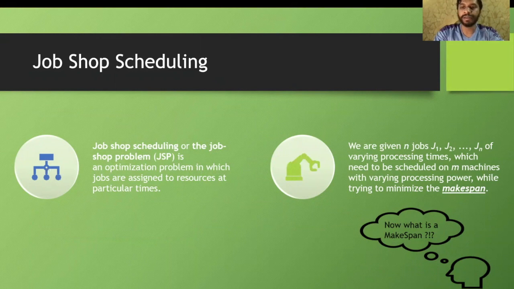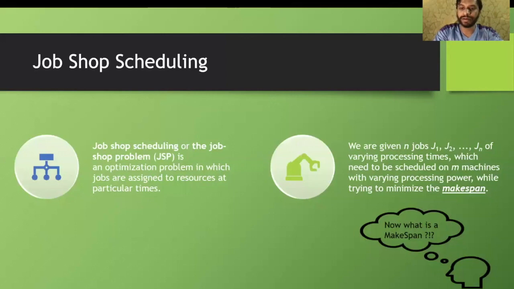Okay, so say we are given n jobs, J1, J2, Jn of varying processing times. These need to be scheduled on some M machines. Now these machines have different processing power. So that's why there will be different time at which each of these machines will be giving out their output. Hence, there is a different time component that is connected to these. So the entire system will have a net time for one complete product to get completed. So this time that entirely is required for one product to get completed is a makespan.